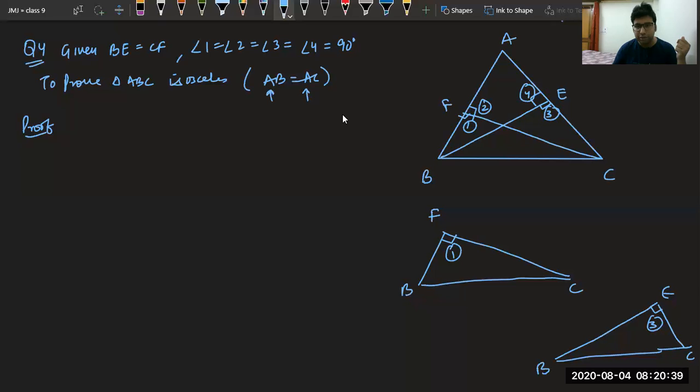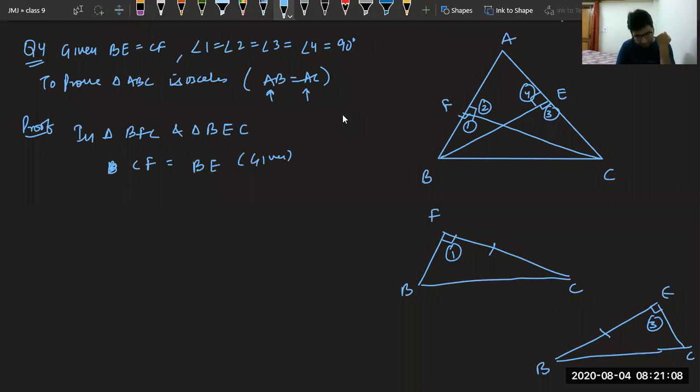Apart from this, I think these are equal. Now let's start. In triangle BFC and triangle BEC, we can observe first thing is these altitudes are equal, which is given to us. Therefore, we can say CF is equal to BE given to us.